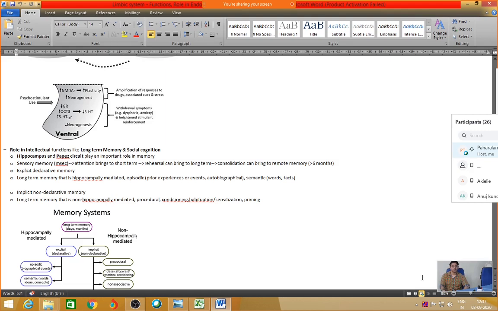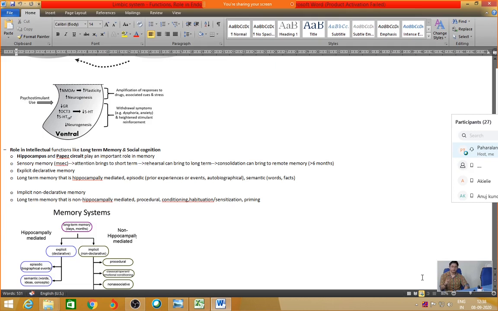What about the non-declarative memory? The memory which does not have any logic. This is known as implicit memory or non-declarative memory. These memories are also subdivided into further types. One is procedural memory, another is classical conditioning or operant conditioning. These are various terms we'll discuss later, not the idea of today's class. Today's class was supposed to tell you that the limbic system is important with respect to formation of memories and higher functions like intelligence.